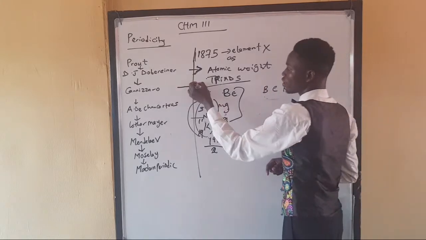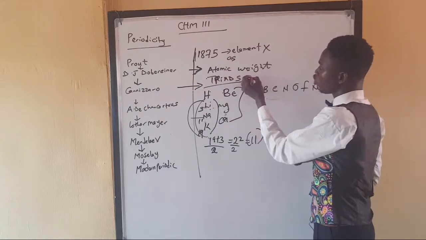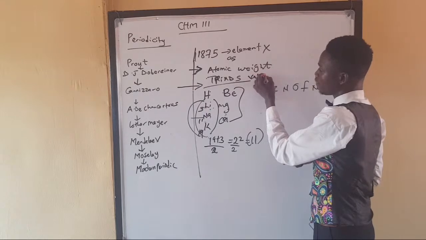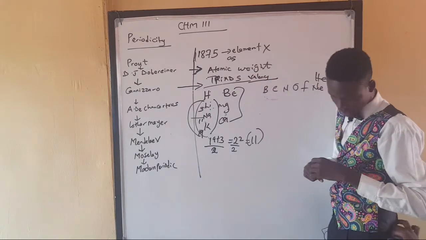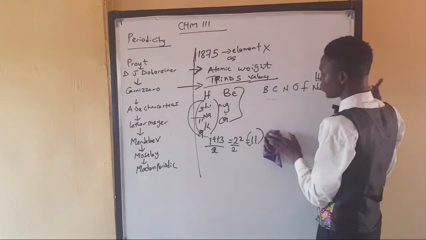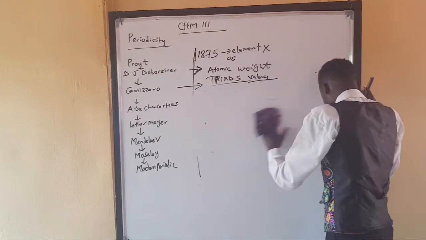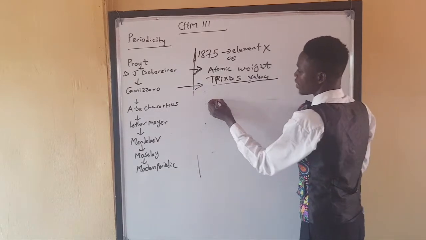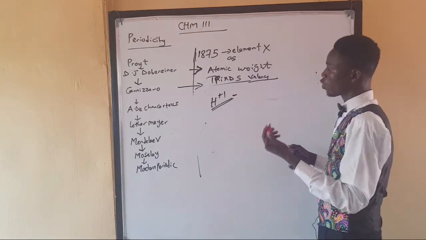Then Cannizzaro, during this period, talked about what we call valency. He assigns some numbers to elements. Like hydrogen, he said the valency of hydrogen is 1. And what is combining power?